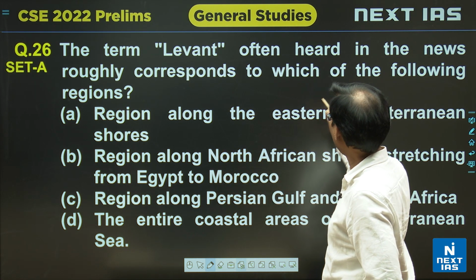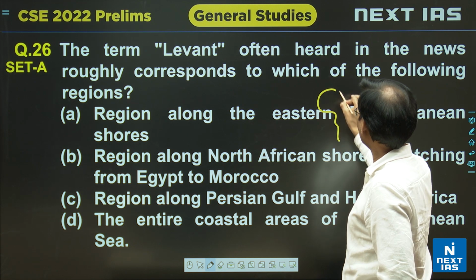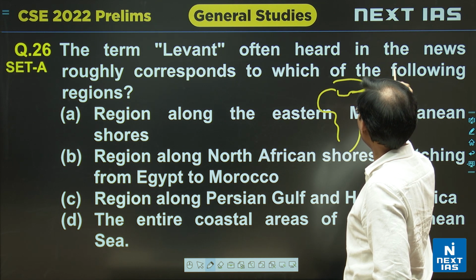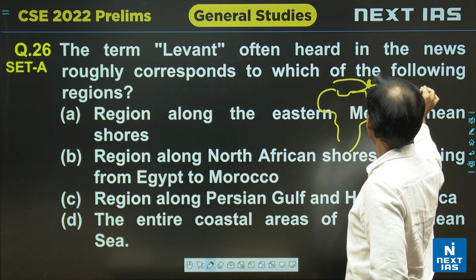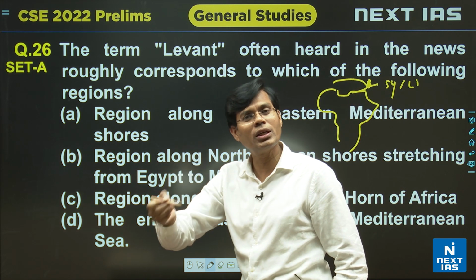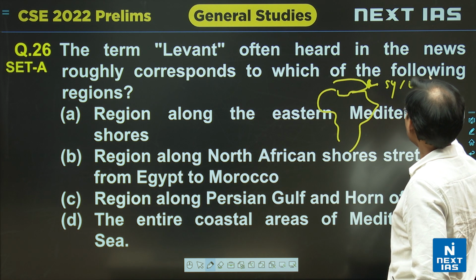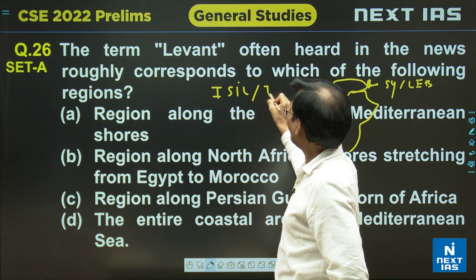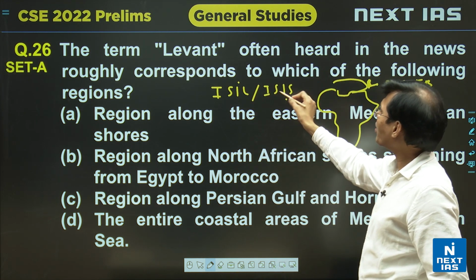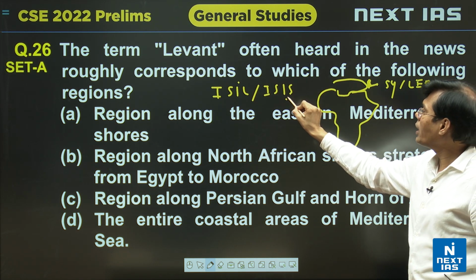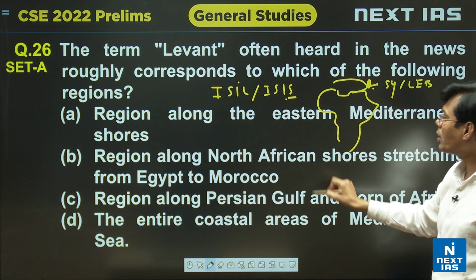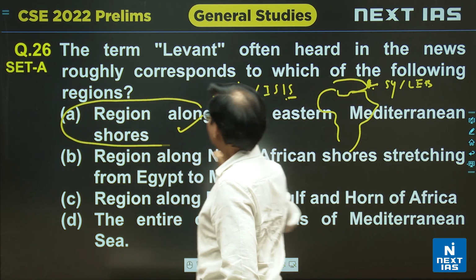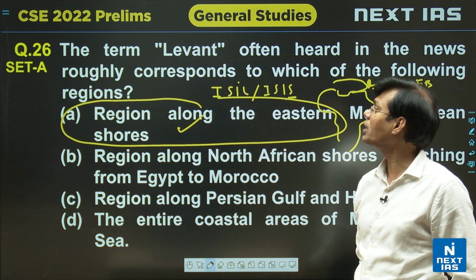So this area is shown on the map. If you just check, it is the Mediterranean Sea on this side. In the Mediterranean Sea this part is the Levant area, east of this zone. Here is Syria, that is a kind of question of Syria, too many you know. So Syria and Lebanon plus that. So if you are a little bit aware of the term ISIL or ISIS, then on this basis you can even include that Levant and Syria are synonymous in these countries. So option A is correct. So let's check the other questions, the remaining questions as well.